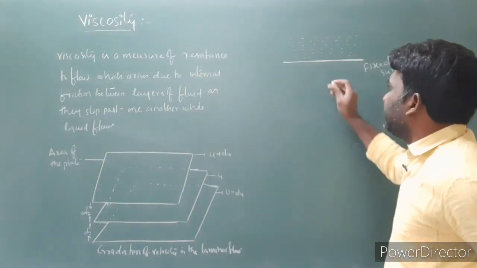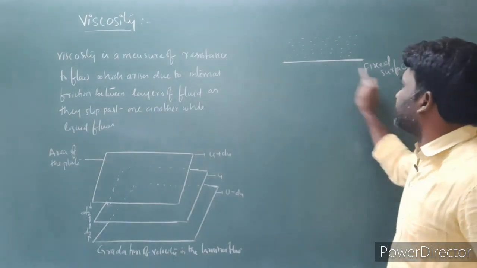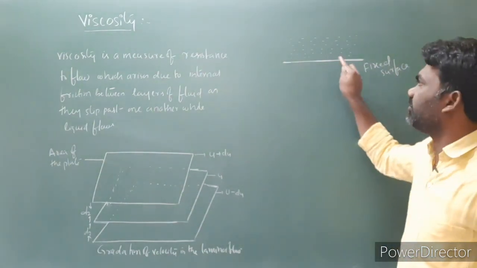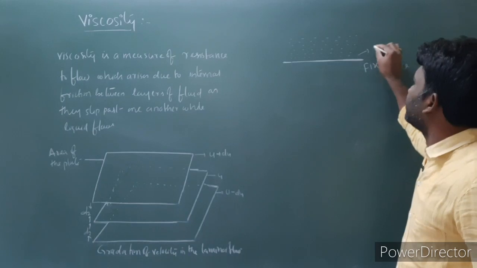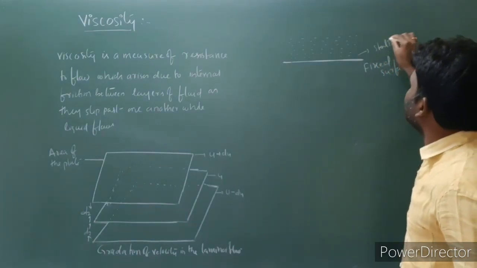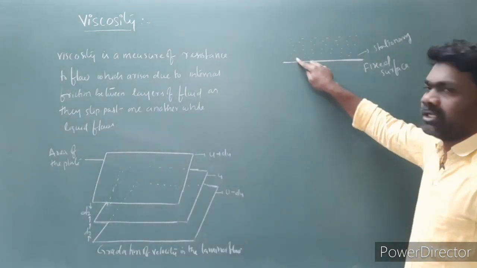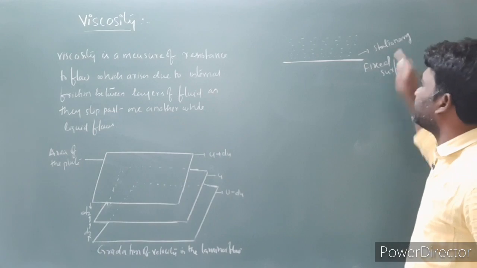Another important point is that the layer of molecules in immediate contact with the fixed surface is stationary.